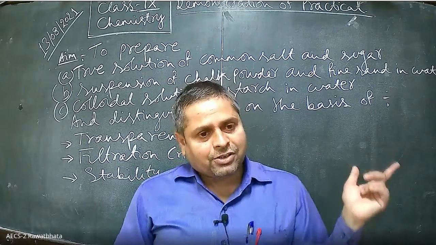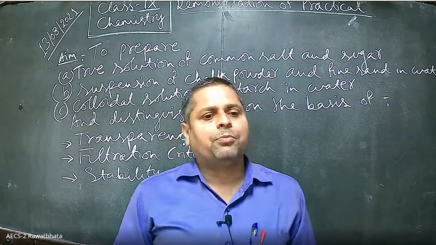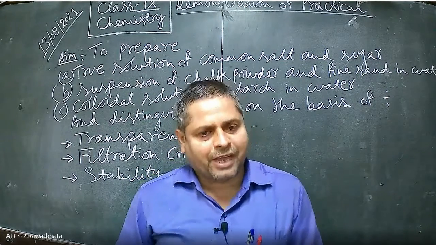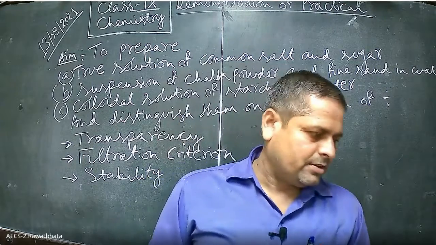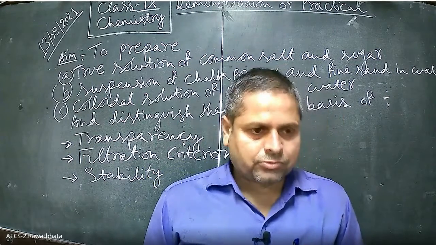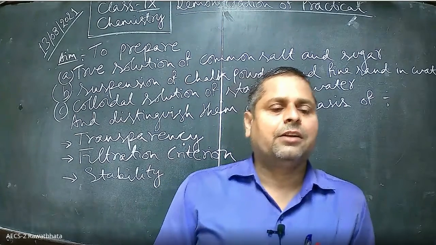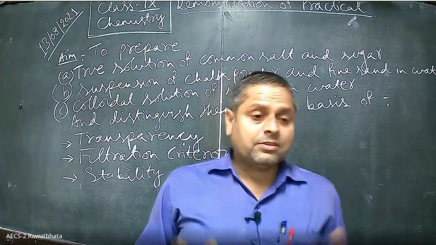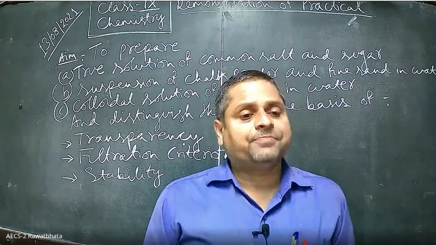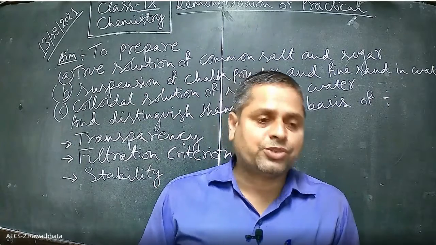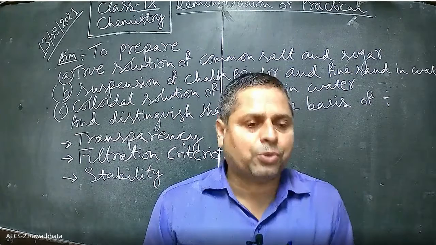Colloidal and true solution are quite stable, but the suspension is not stable. True solutions are transparent, while suspension and colloidal are translucent to opaque.